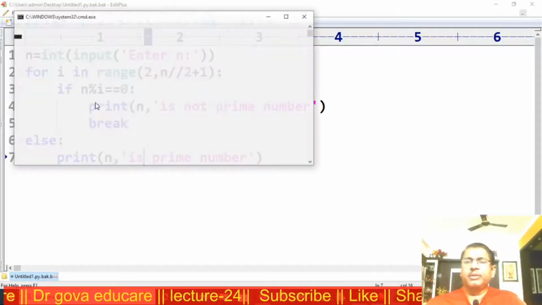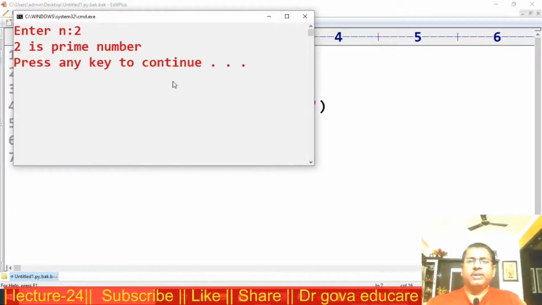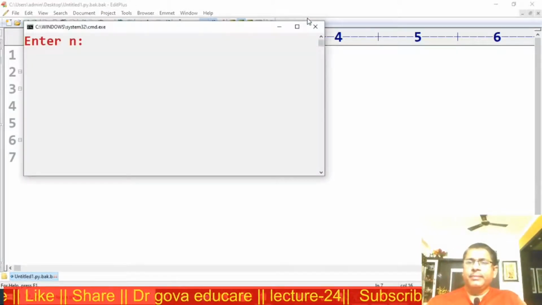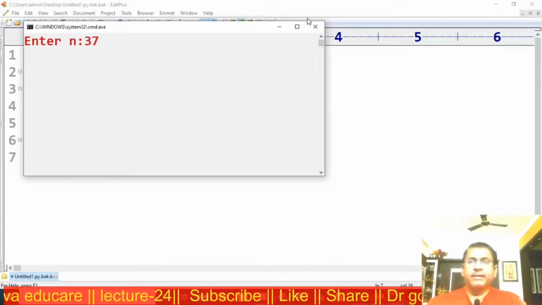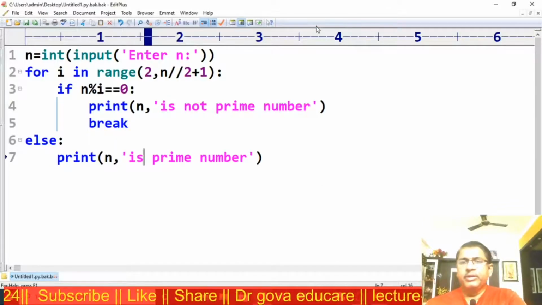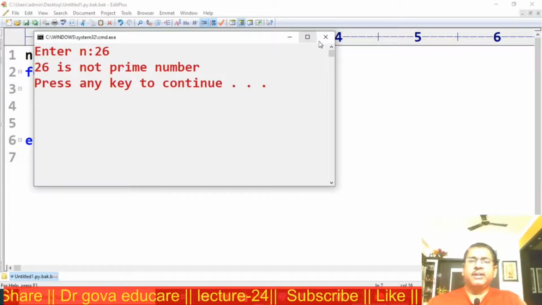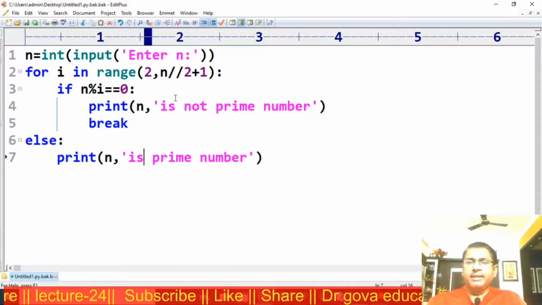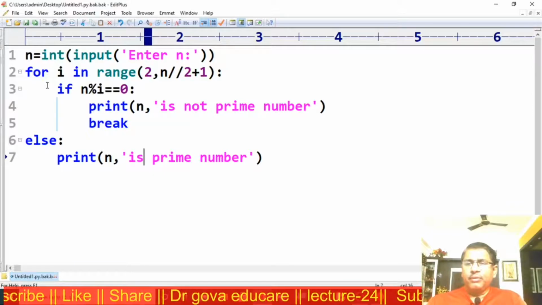I am executing the program. Enter n is equal to 2. 2 is a prime number. I am executing the program, n is equal to 37. 37 is a prime number. Again I am executing the program, n is equal to 26. 26 is not a prime number. This is another way of writing to check whether the given number is a prime number or not using the for else suite.